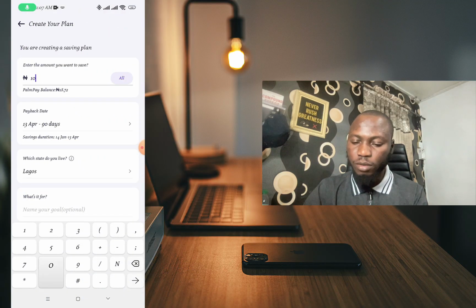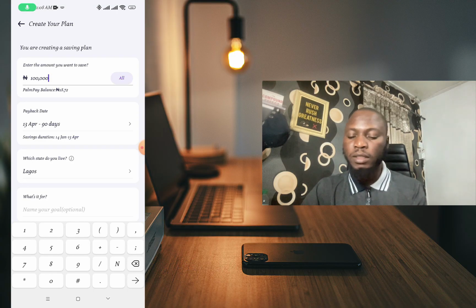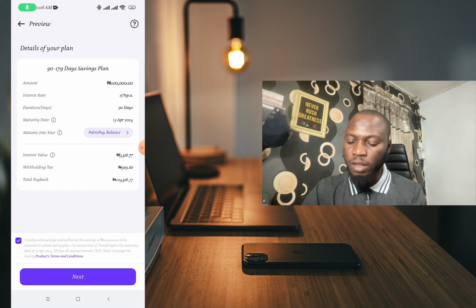So I'll input the amount we want to be saving, which is 100,000 naira. Then you can see the payback date is on the 13th April 2024, and you can select your location, it does not really matter. So then you click on next, then you can see how much you'll be getting.